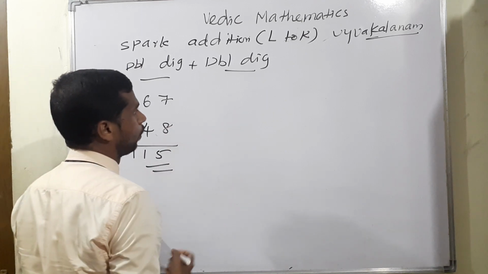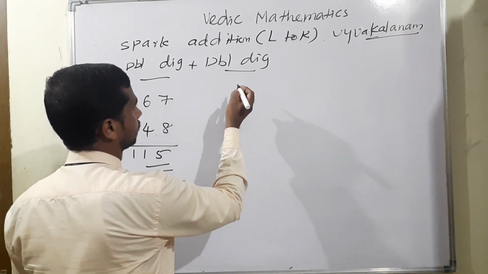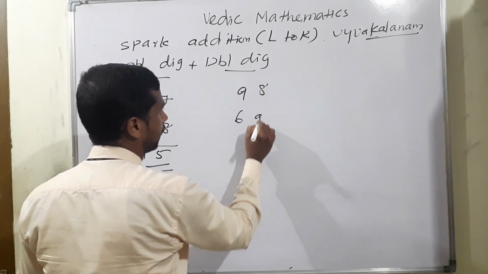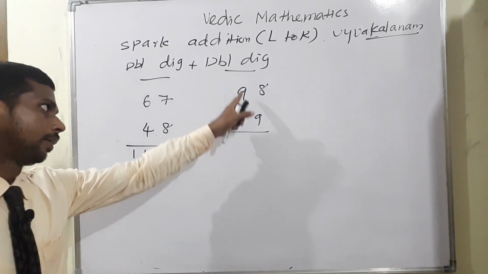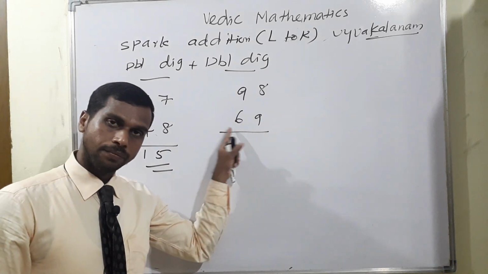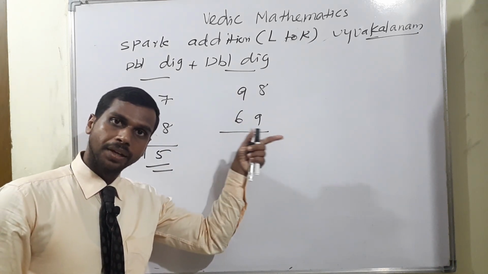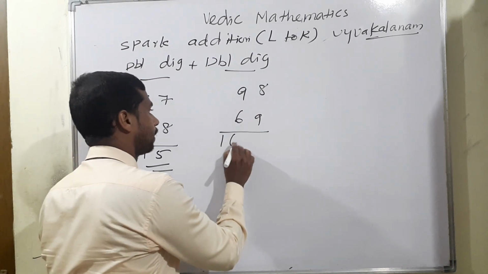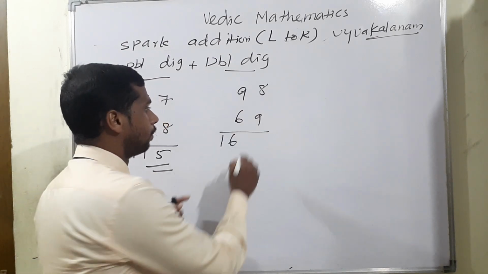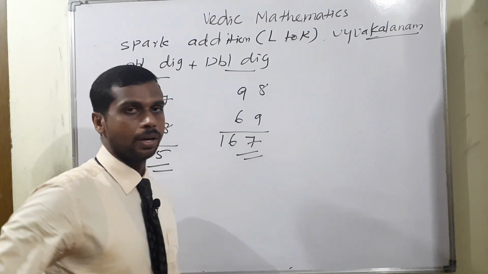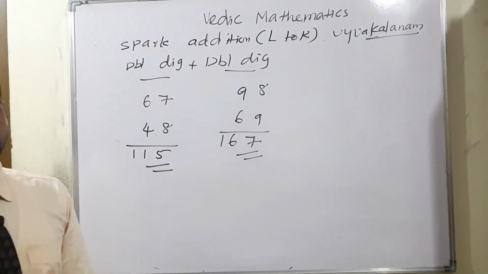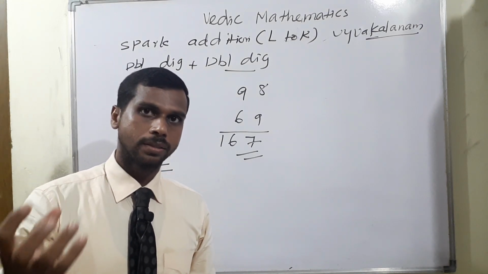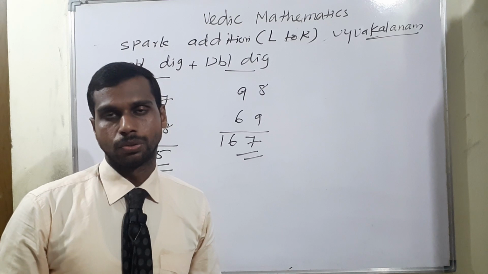So we will apply one more double digit plus double digit. 98 and 69. Look there, 9 plus 6, 15. Before writing the 15, check the next one: more than 10 or below 10? More than 10. So definitely we can write 16. End number 7. This is the way for double digit plus double digit. You can apply it for homework also, with whatever two digit plus two digit.